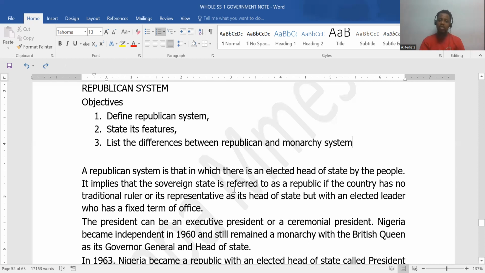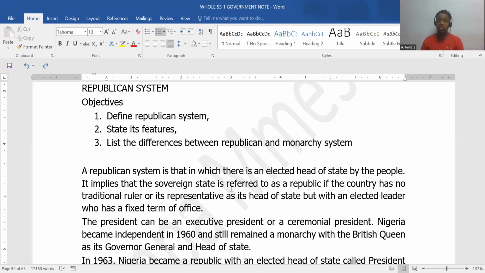It implies that the sovereign state is referred to as a republic if the country has no traditional ruler or its representative as its head of state, but an elected leader who has a fixed term of office. So a country is considered a republic if its head of state is elected by the people and his office has a fixed term, like a tenure. For instance, Nigeria is a republic because we elected Buhari and he has stayed for 2 tenures, right? Biden is elected in USA and he's staying for a tenure. If he wins the 2nd tenure, fine.